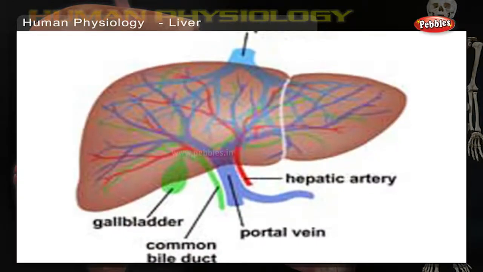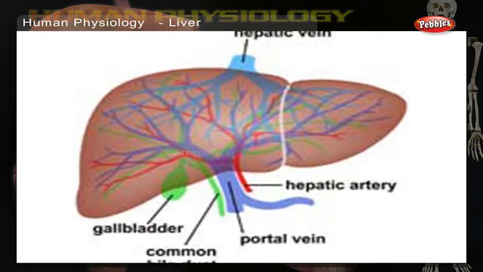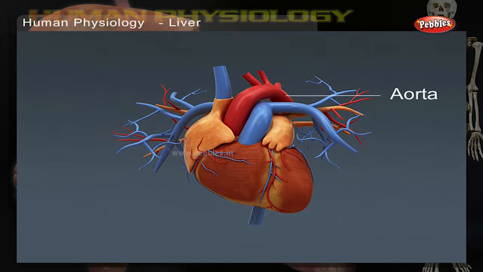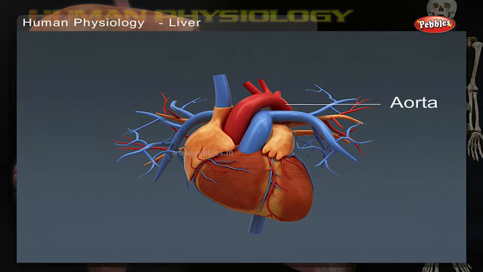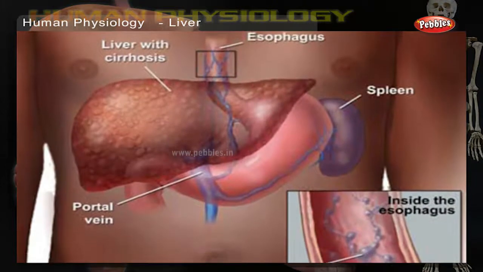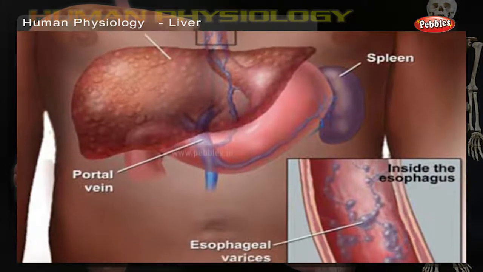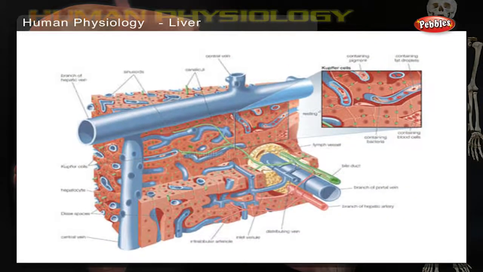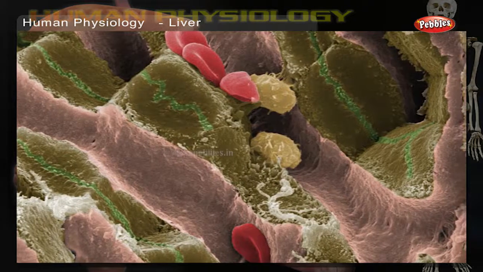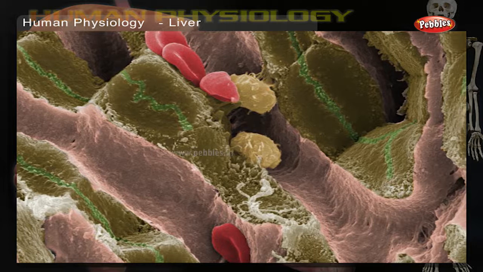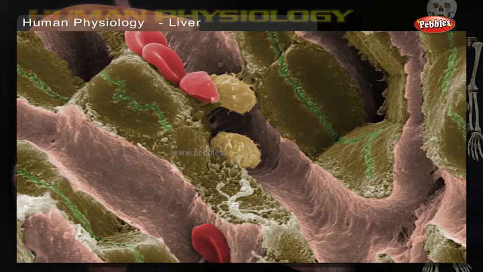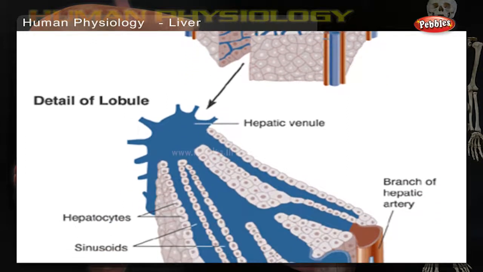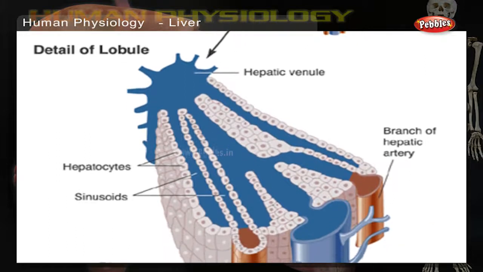Blood is carried to the liver via 2 large vessels called the hepatic artery and the portal vein. The hepatic artery carries oxygen-rich blood from the aorta. The portal vein carries blood containing digested food from the small intestine. These blood vessels subdivide in the liver repeatedly, terminating in very small capillaries. Each capillary leads to a lobule. Liver tissue is composed of thousands of lobules, and each lobule is made up of hepatic cells, the basic metabolic cells of the liver.